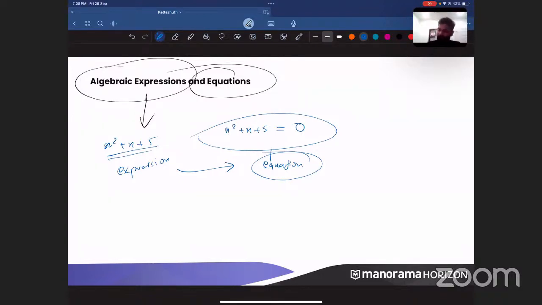Okay. So if I say x plus 3, is it an expression or an equation? Please put that in the chat. Expression or an equation? X plus 3.